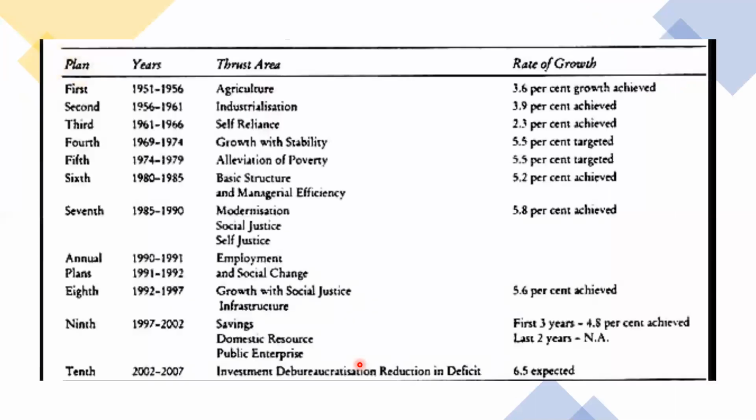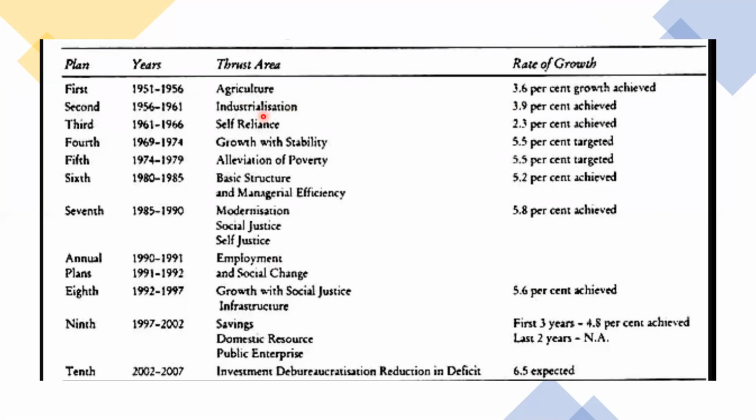Next, we'll see here. In the first 5-year plan they gave importance to agriculture. India is an agriculture-based country, and 75% of people depend on agriculture. We have to develop agriculture. Here they constructed dams and developed irrigation. More land was brought under agriculture. Like that, developments took place in agriculture. Here the growth they achieved was 3.6%. Actually their target was 5%, but they achieved 3.6%.